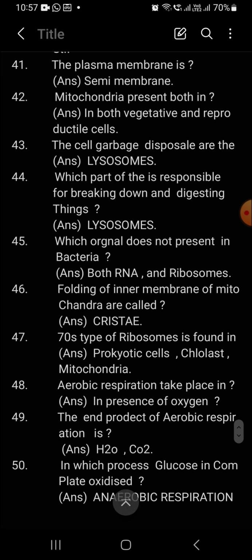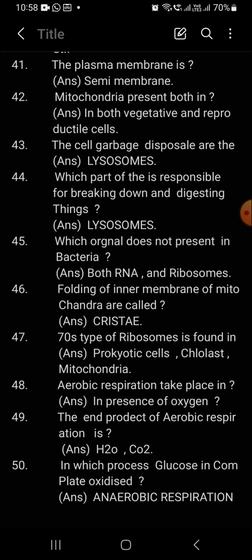Next question. The plasma membrane is semi-permeable, because the plasma membrane collects some of the substances, and the substances which are not required will pass through the membrane.